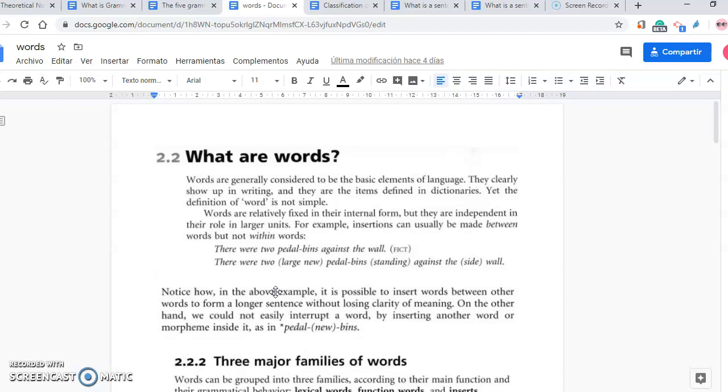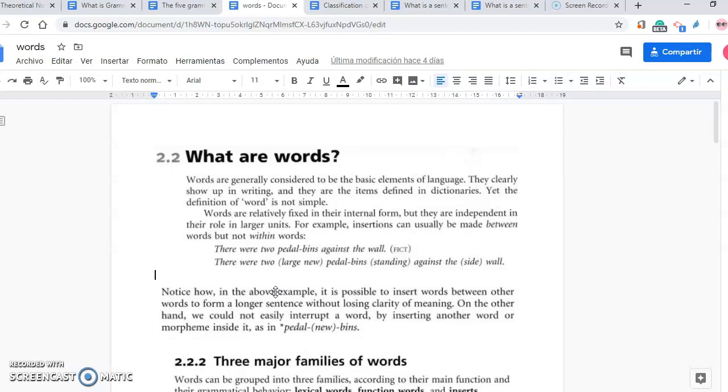Words are relatively fixed in their internal form, but they are independent in their role in larger units. For example, insertions can usually be made between words, but not within words. For example, there are two pedal bins against the wall.